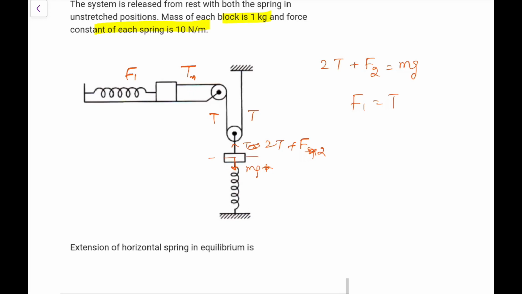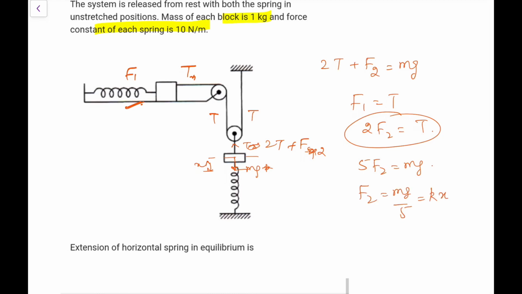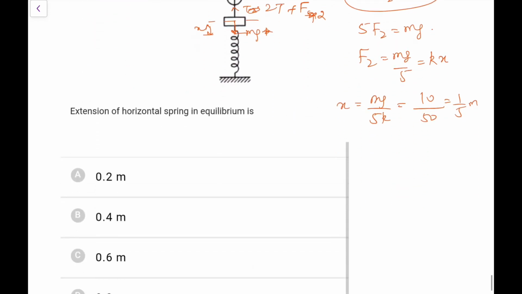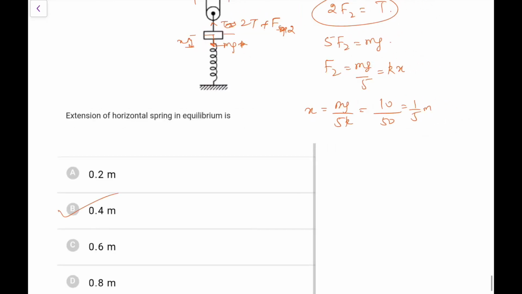By the logic, if it goes by a distance x, it will go by 2x. Because both the k is same, it will go double, so F1 would be twice of F2. So twice of F2 would be equal to T. Going by this, 2T will become 4F2, so 5F2 is equal to mg. So F2 is equal to mg by 5, that is kx. So this x would be mg by 5k. mg is 10, 5k is 50, that is 1 by 5 meters. So the above one will go by 2 by 5 meter, which means 0.4 meters.